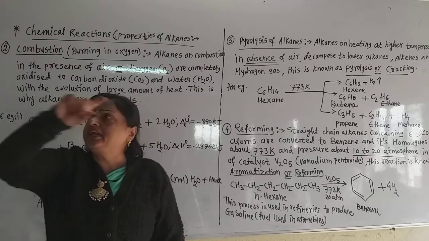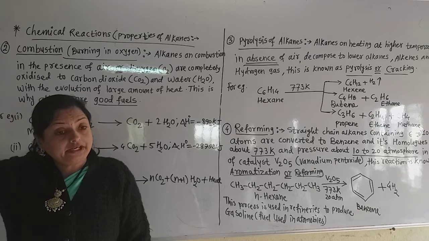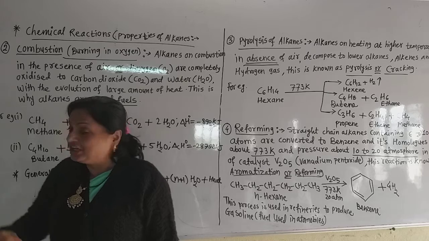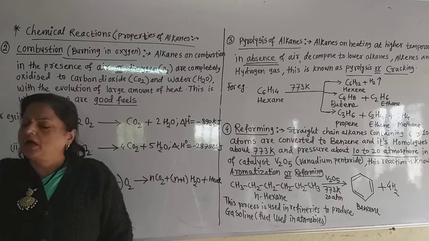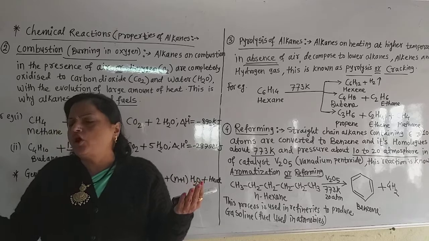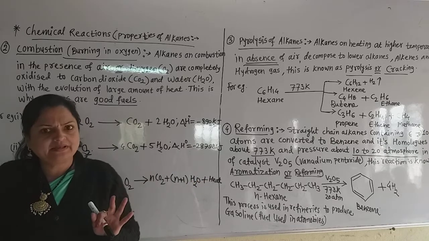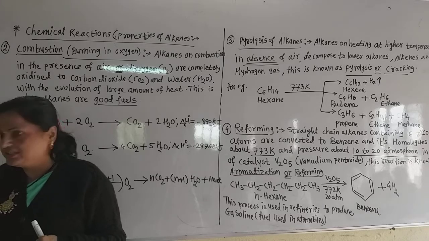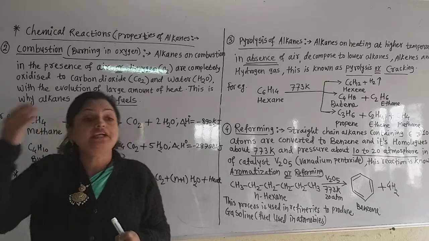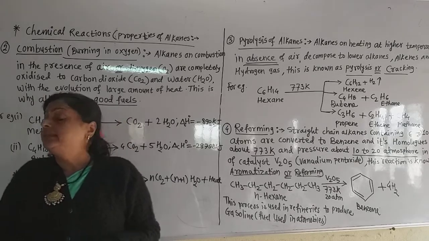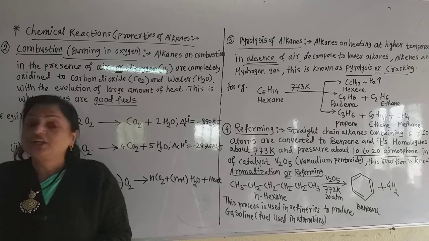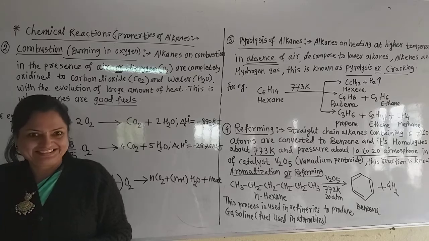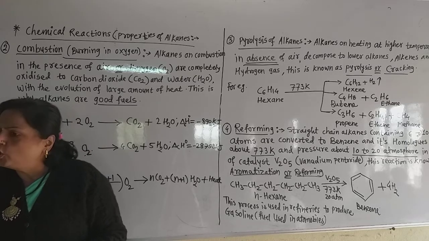Straight chain alkanes at very high temperature and very high pressure are required in this reaction, at 10 to 20 atmospheric pressure. The atmospheric pressure on our body in this atmosphere is only 1 atm, but 20 atm means very high pressure is required for this reaction, and very high temperature, about 773 Kelvin. Then what happens in reforming? The straight chain alkanes are converted into the benzene ring or its homologues.